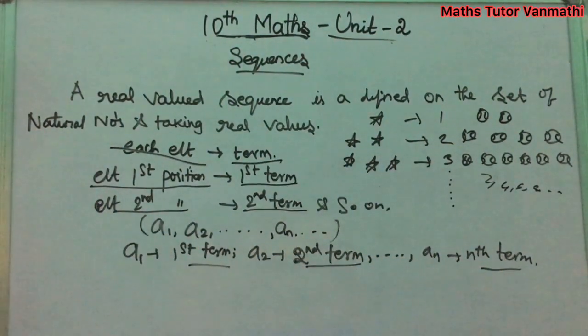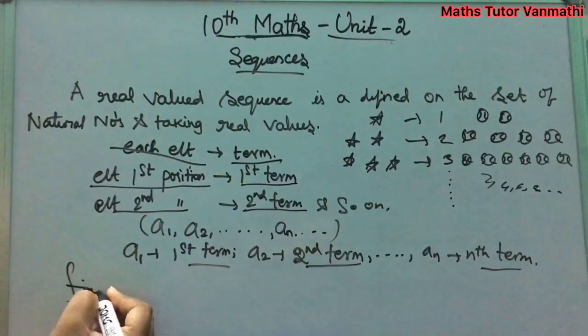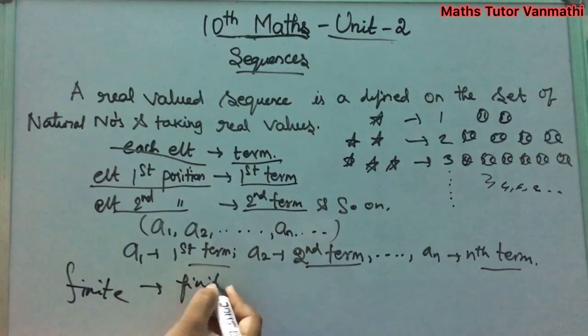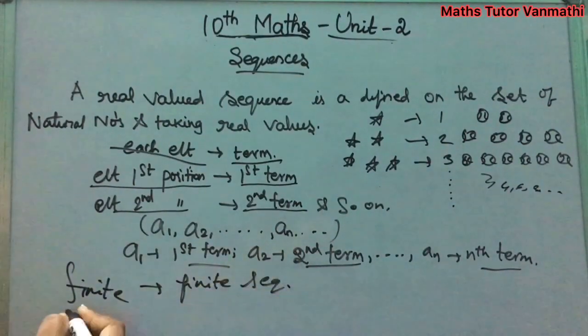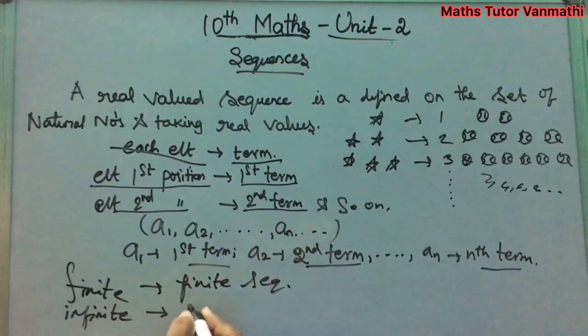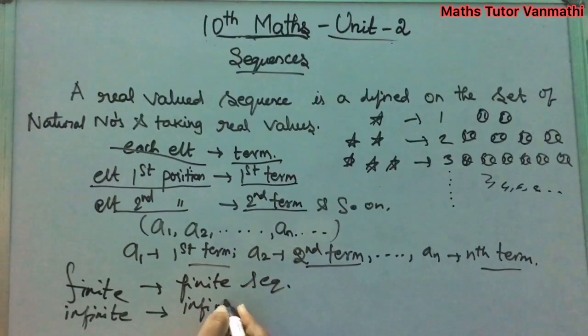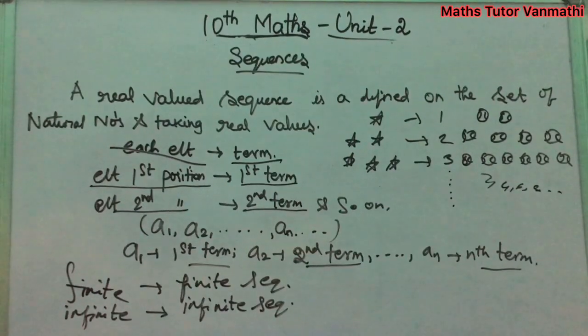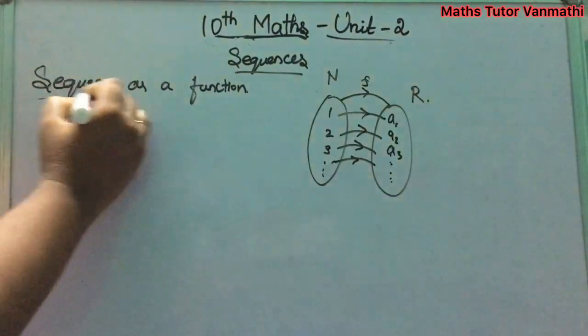If the number of elements in a sequence is finite, then it is called a finite sequence. And if the number of elements is infinite, then we say it is an infinite sequence. Clear?